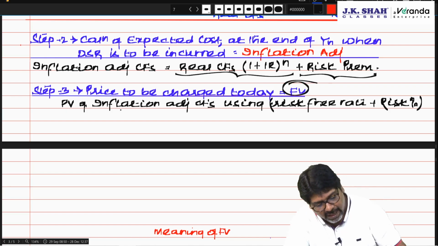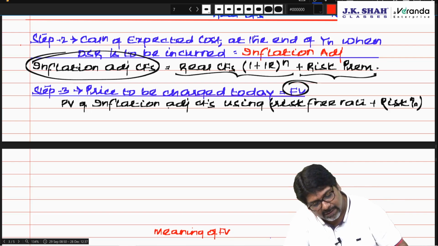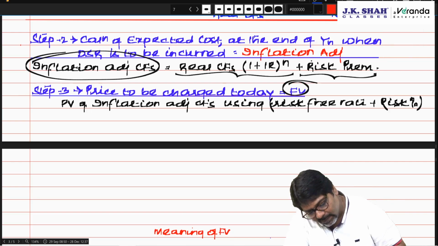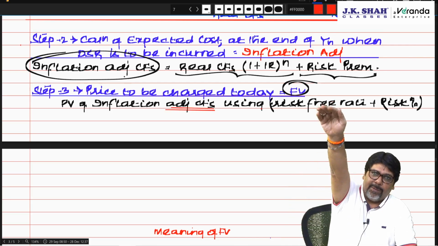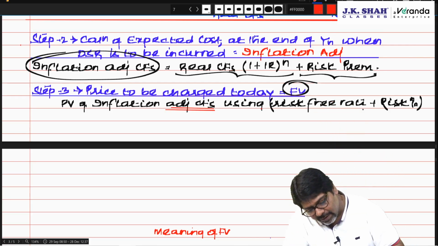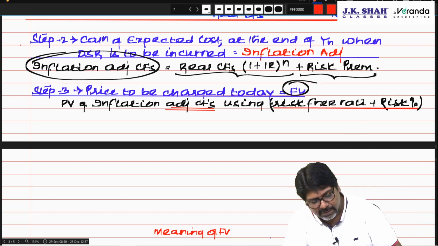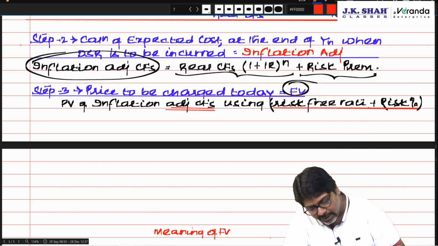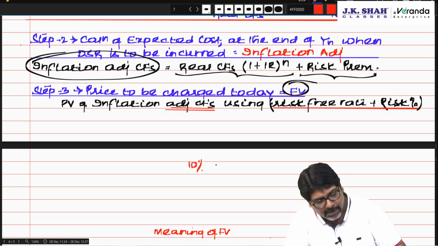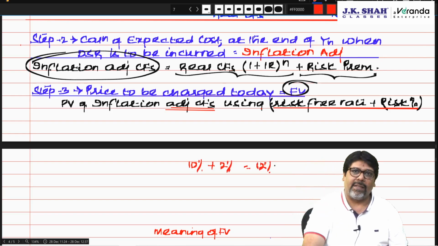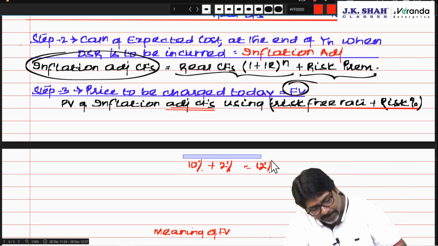How will it be calculated? Present value of adjusted cash flows. That means you have found out how much you will incur at that time. You adjust it today using risk-free rate plus risk percentage. What rate will you use? Risk-free rate plus risk percentage. Risk-free rate is 10%, but since you are taking risk, your risk value is 2%. So at 12% you discount it. Am I clear? Very logical it is.